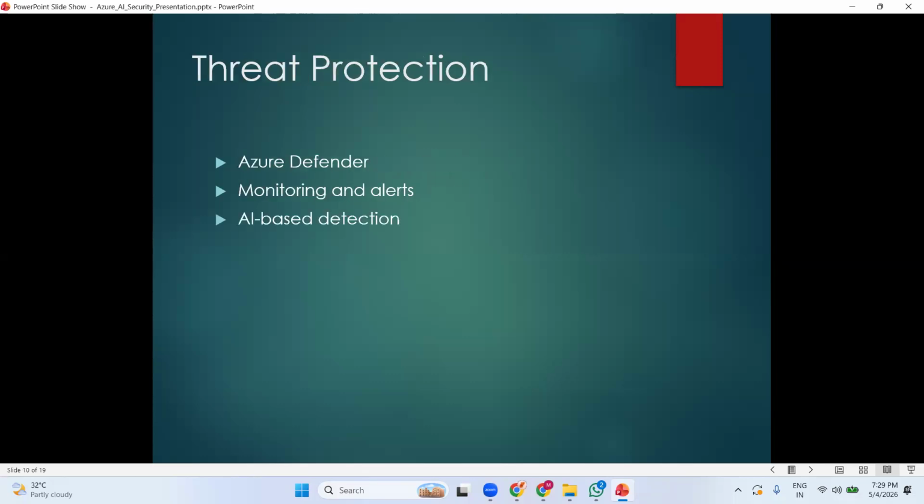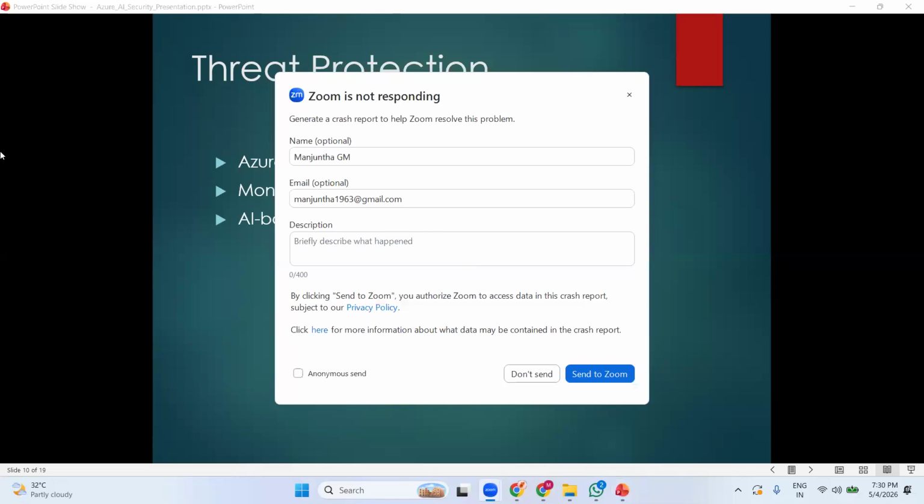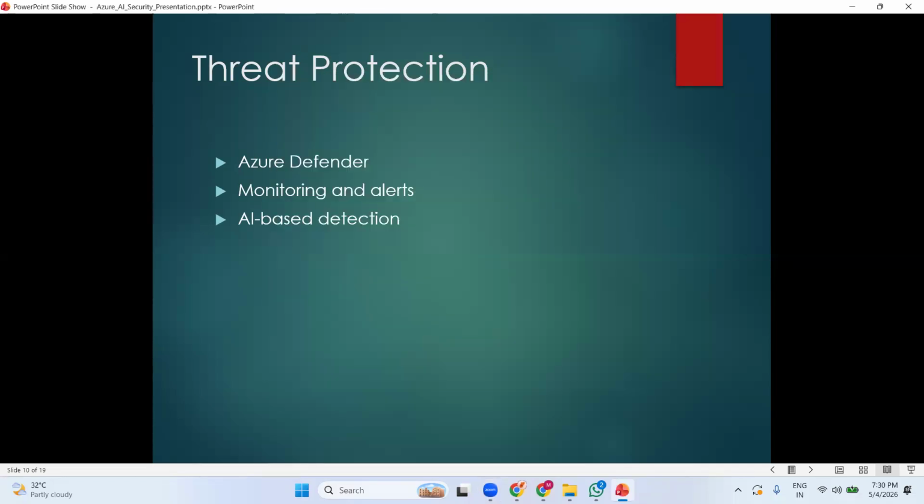For threat detection, we are going to use Azure Defender, monitoring for alerts, and AI-based detection. If any alert is triggered, you need to set up alerts and enable AI-based detection. Is it audible, guys? Yeah, it's audible. Okay, thanks for the confirmation. I'm talking about threat detection: Azure Defender, monitoring alerts, and AI-based detection, which we are also going to talk about.